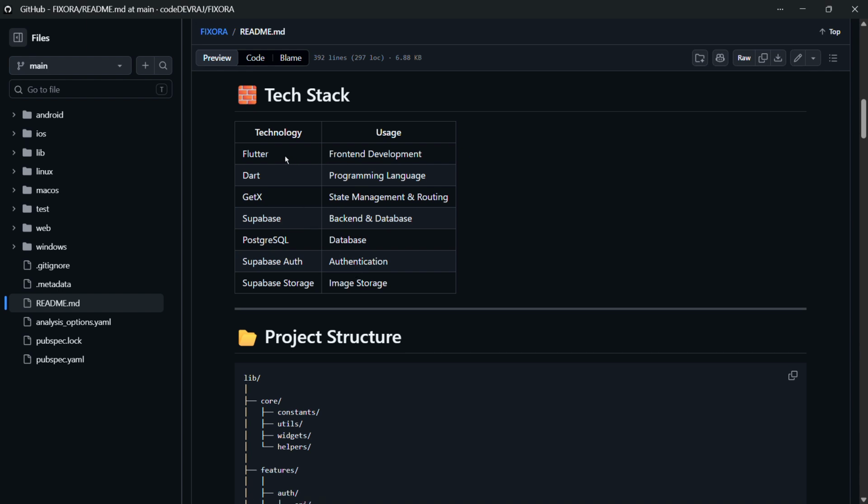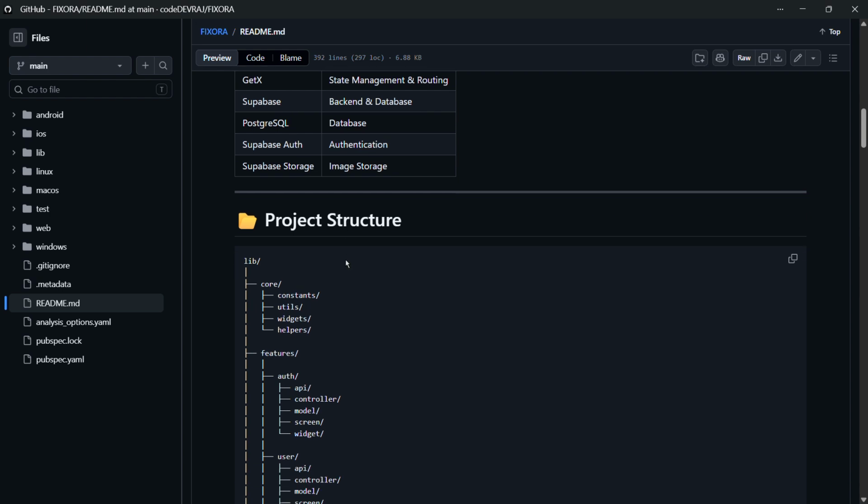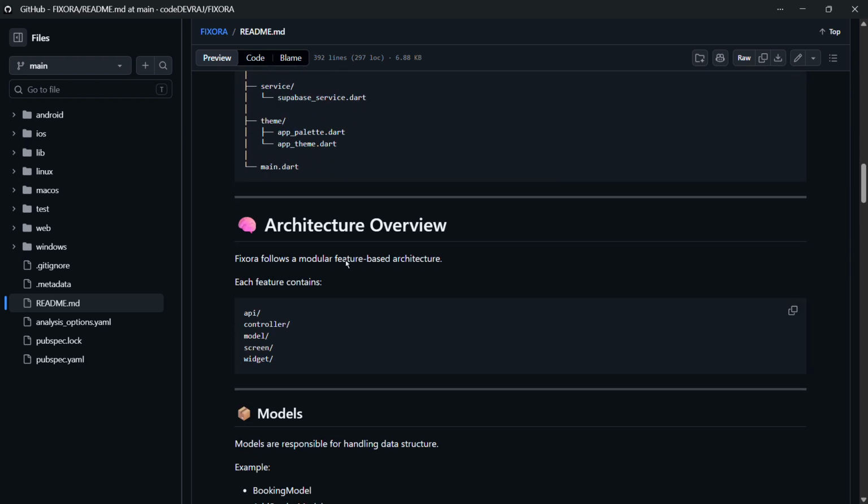Flutter is for front end development, Dart is the programming language, and GetX is for state management. For the backend we are using a backend as a service, Supabase, with Supabase Auth for authentication and Supabase Storage for images. Maybe we can use Supabase Storage, or another option, which I will include in another video. So this is an introduction video.